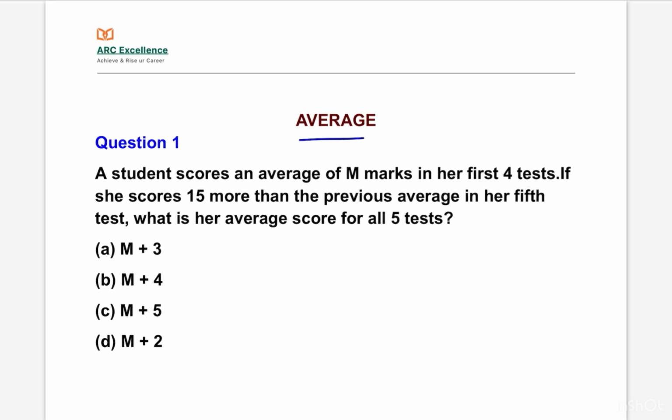Let's start from the first question. A student scores an average of M marks in her first 4 tests. If she scores 15 more than the previous average in her 5th test, what is her average score for all 5 tests? We have to find the average score for all 5 tests.